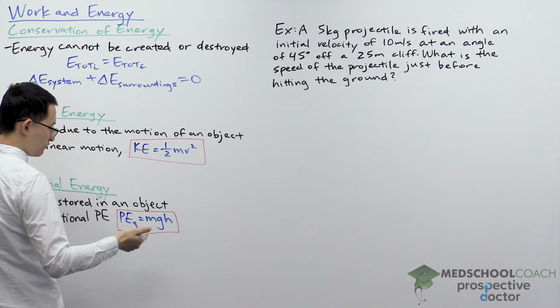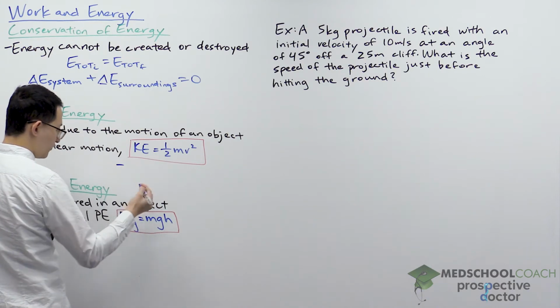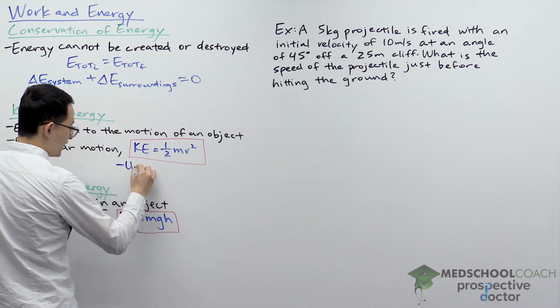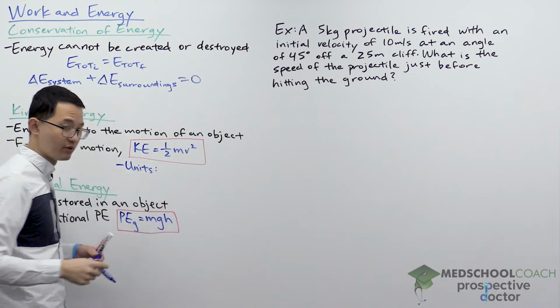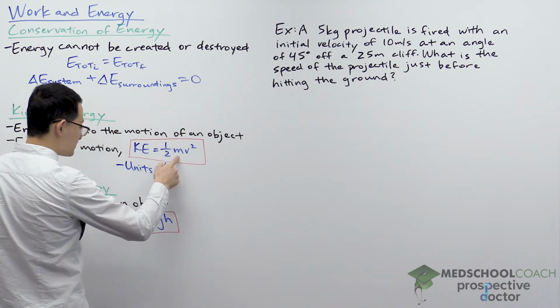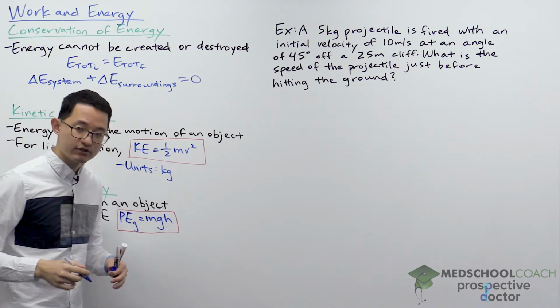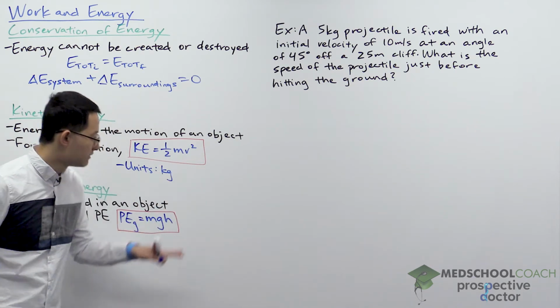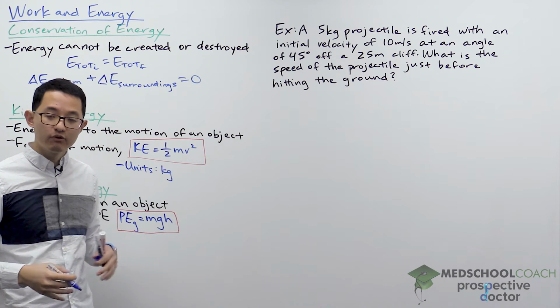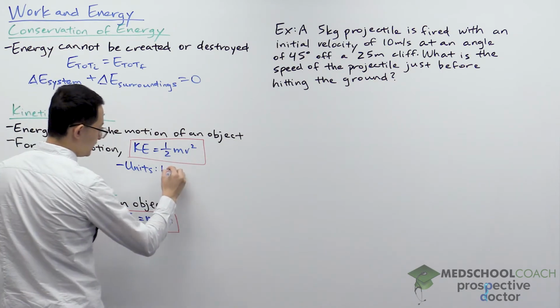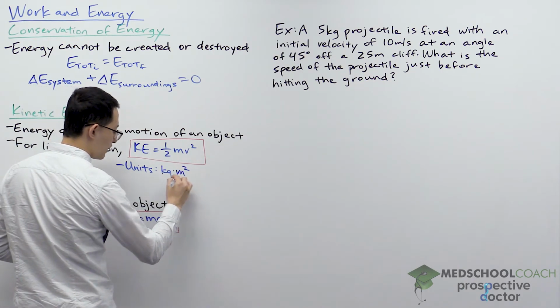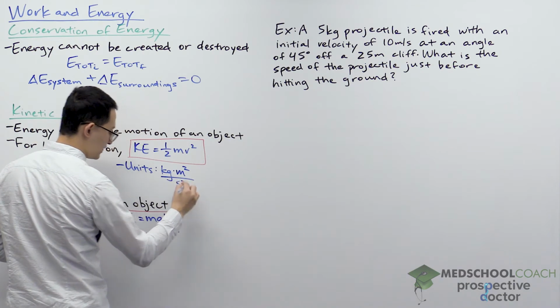Now, using this equation, we can figure out what are the units for kinetic energy. And 1/2, that's just a number, there's no units. m is mass, which has units of kilograms. Speed has units of meters per second, but since it's speed squared, we need to square the units as well. So that would be meter squared over second squared.